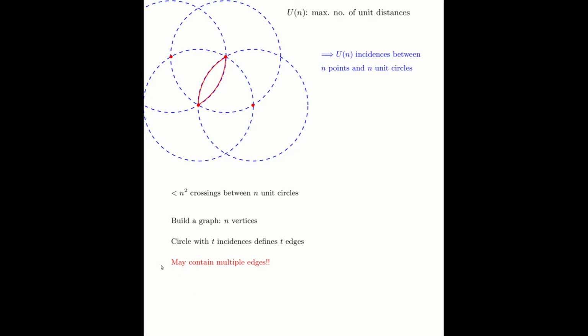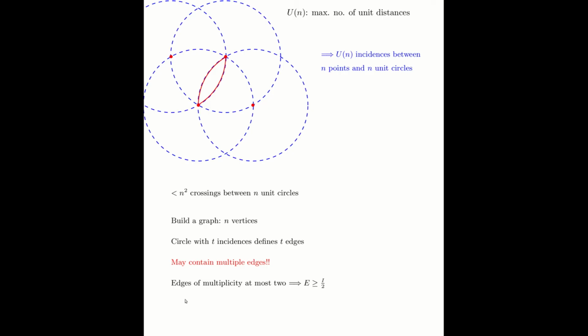However, notice that we have one big difference between this problem and the Szemerédi-Trotter problem, and that is over here we can have multiple edges. For example, these two vertices have 2 edges between them. In other words, the graph that we can obtain from this transformation is not going to be a simple graph. This will be a problem because the bound that we want to use, the crossing lemma, can only be applied to simple graphs. Fortunately, in this problem, there is an easy way to fix it.